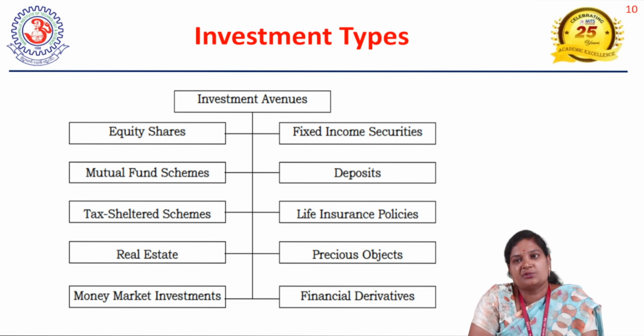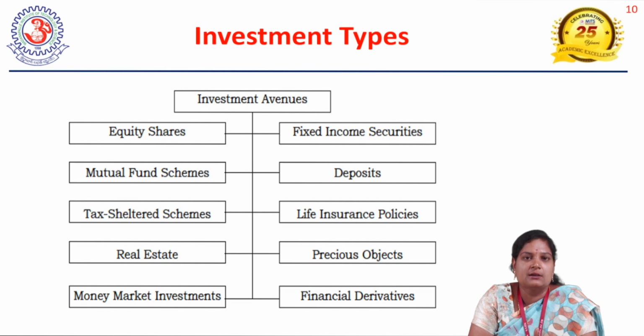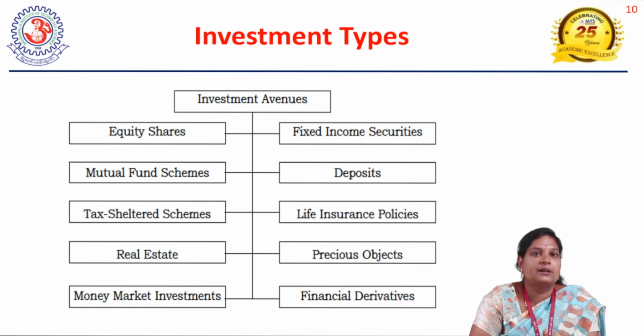These schemes might be like public provident funds, retirement-oriented schemes, education loans, health insurances. These come under tax sheltered schemes. Likewise, you can invest as well as gain the benefit of tax exemption or tax minimization. At the same time, in future, you can receive the benefit from that.